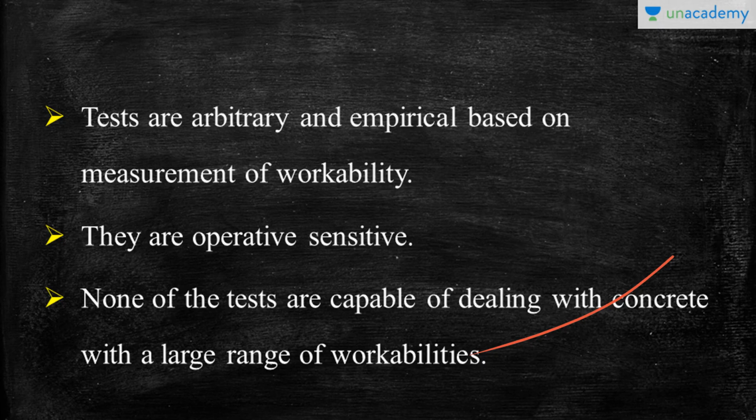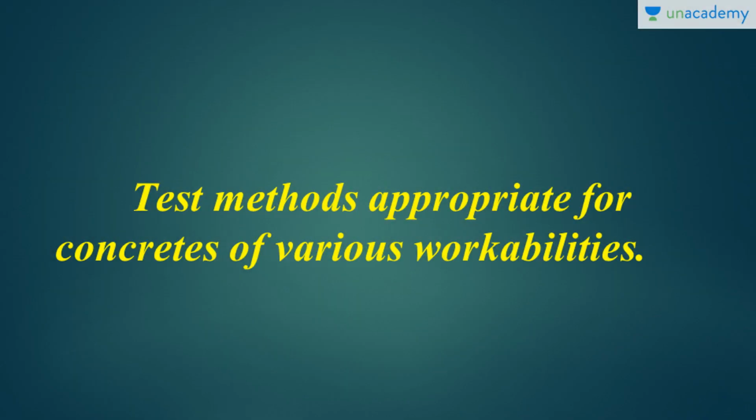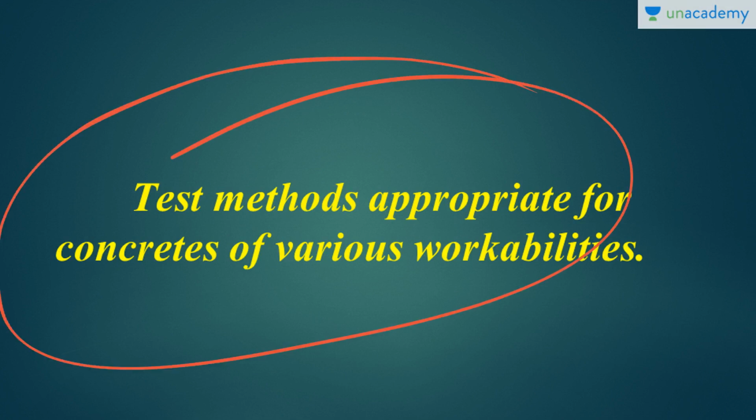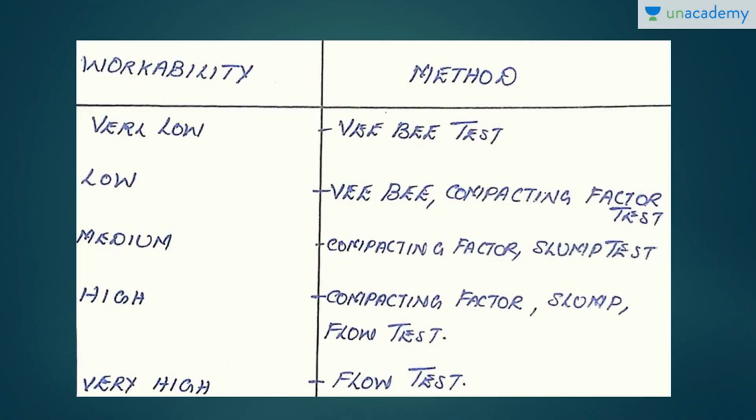Now let's see some of the test methods appropriate for concretes of various workabilities. As I said before, you choose the test based on the concrete, the design, and the site conditions. Let's see what they are. For very low workability, a VB test is really good. For low workability, the VB and compaction factor tests will give you really good results. For medium workability, we have the compaction factor, or you can go for the slump cone test. For high workability, you can go for compaction factor, slump cone, or flow test. For very high workability, the flow test is the good one.